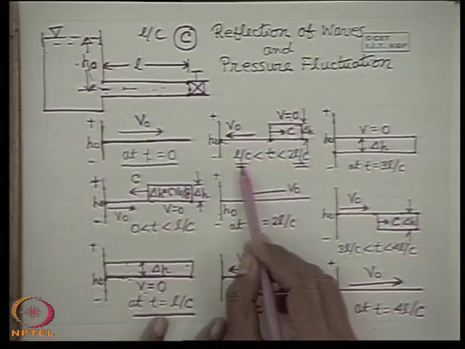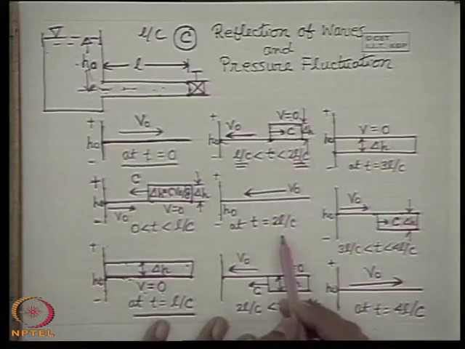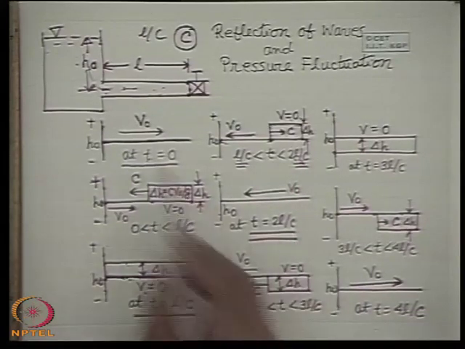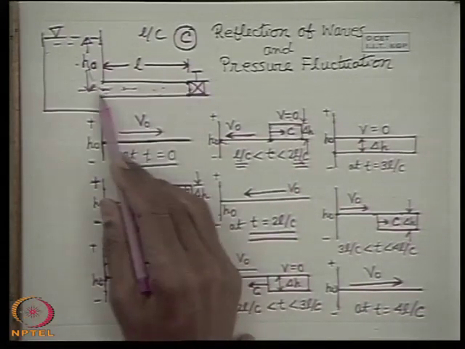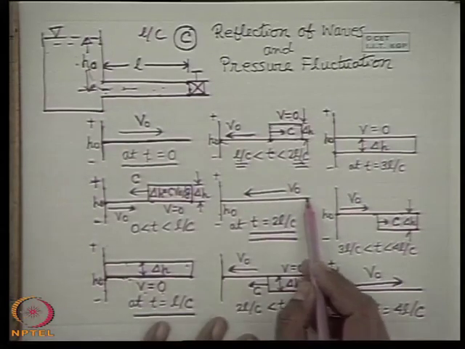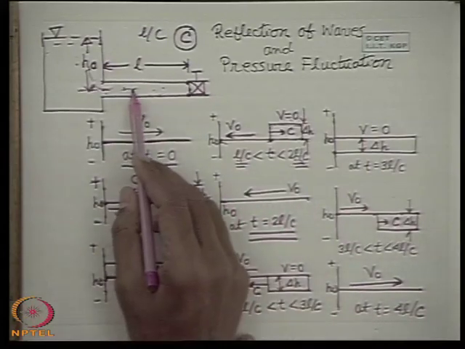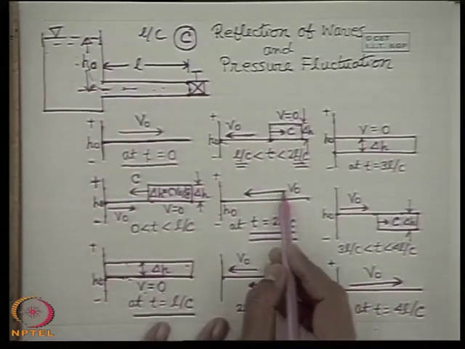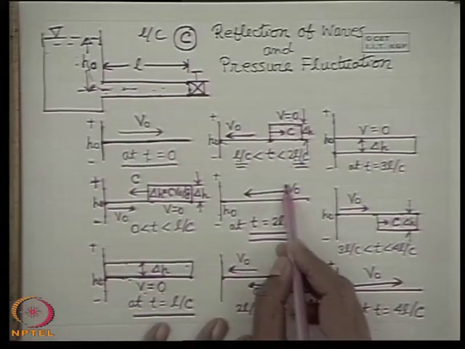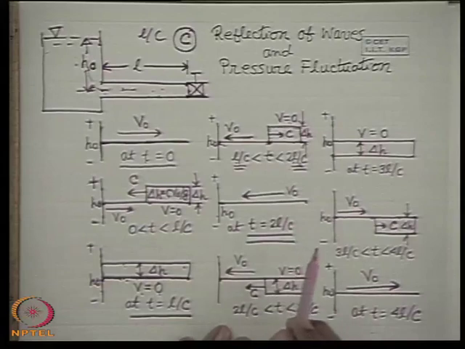So this is a situation between a time of L by C to 2L by C. Exactly at time t equal to 2L by C, this pressure wave has reached here. This is the reflected pressure wave from the reservoir end, which is a negative pressure wave. When it has reached here, the entire fluid or liquid is at head H0, that is the initial head, but it is moving in this direction, V0, towards the reservoir. Okay, but this situation is again unstable.